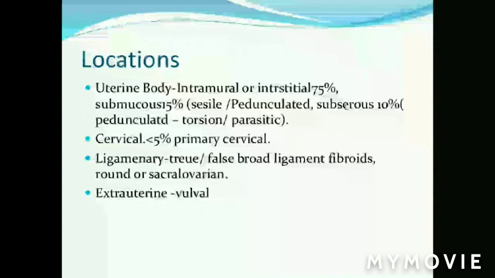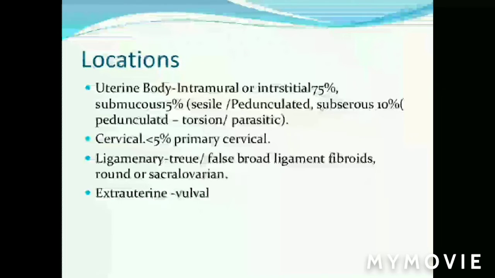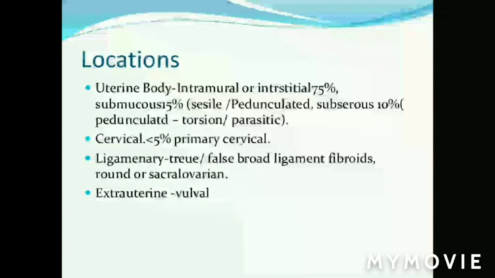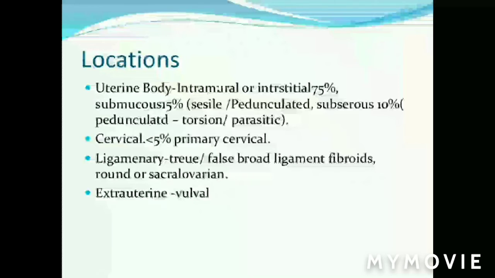Subserous fibromyoma again has an incidence of 10%. When the interstitial fibroid is growing towards the peritoneal layer, beneath the peritoneal layer, towards the serosal layer, it is called subserous fibromyoma. This may be found as pedunculated, sessile, or torsion may occur, or parasitic. I'll explain in pathogenesis how it becomes parasitic. Before that, the incidence in cervix is less than 5%, called primary cervical fibromyoma. Now, if these interstitial fibroids are single and growing towards the broad ligament, they are called ligamentary fibroids.